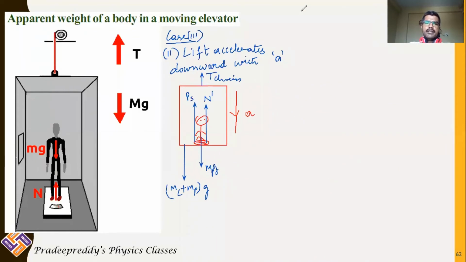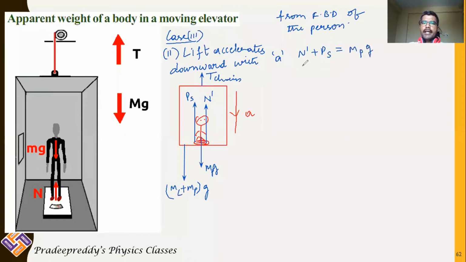Now let us take the free body diagram. From the free body diagram of the person, upward forces, what are upward forces? N dash plus pseudo force is equal to mass of the person into acceleration due to gravity.